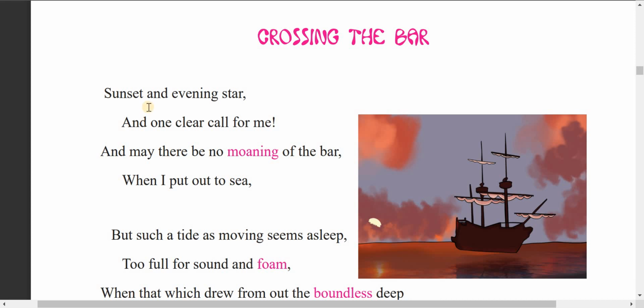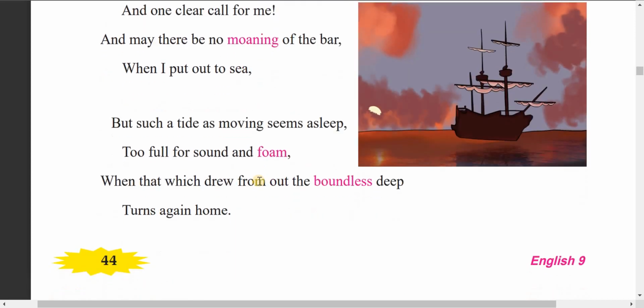So in the first stanza, you can see that the time is after sunset, and it is evening time. There is a call for the poet, for the speaker, and the speaker says that he is going to sea, meaning he is going to die. We can guess that. And there may be no mourning, no need to complain or cry over his death. That means in the first stanza we find this meaning.